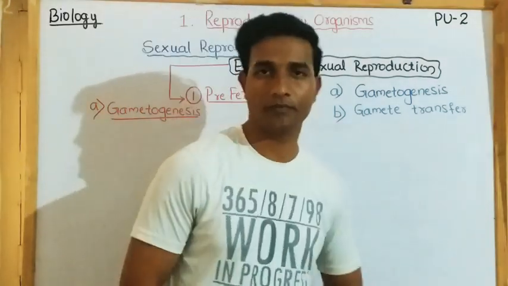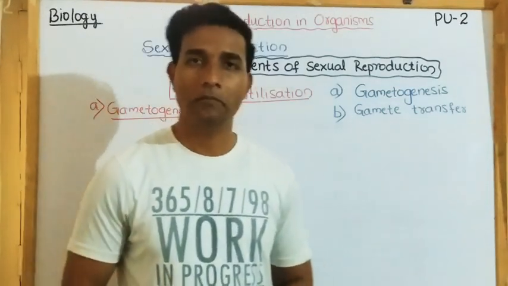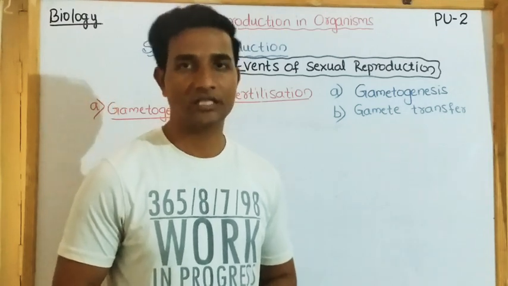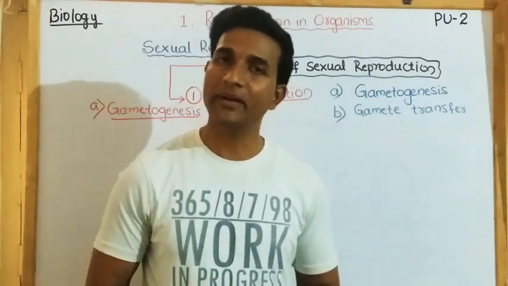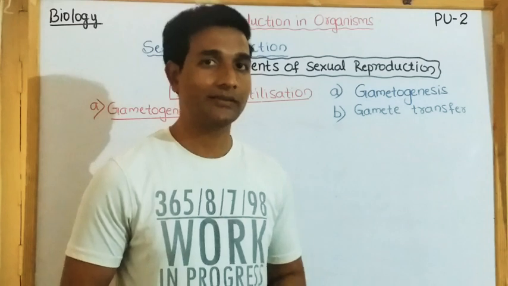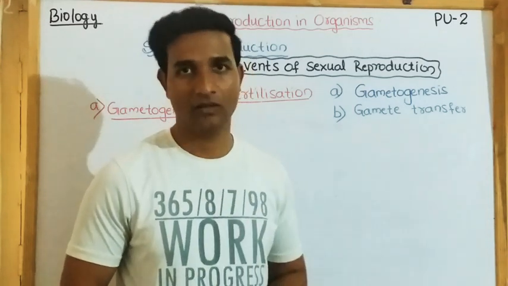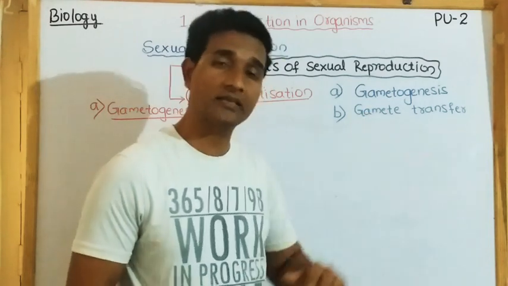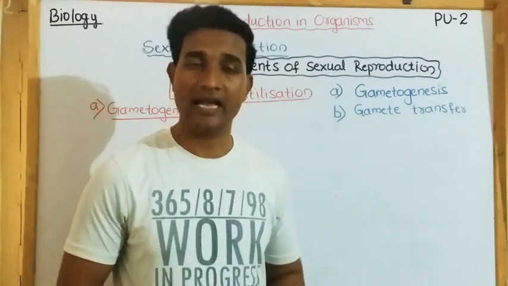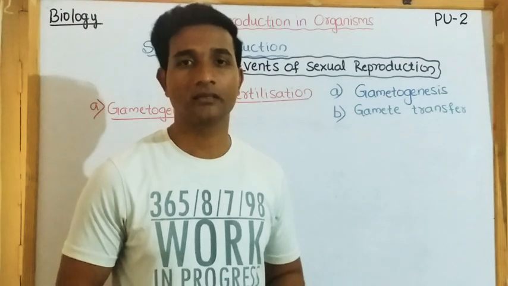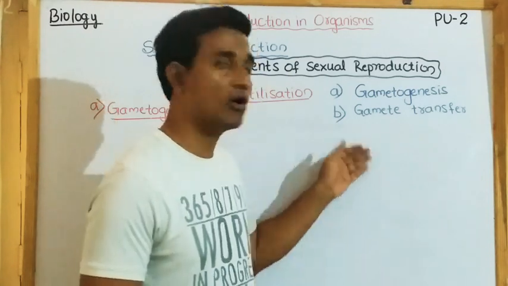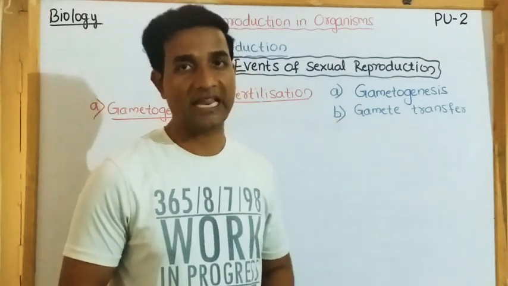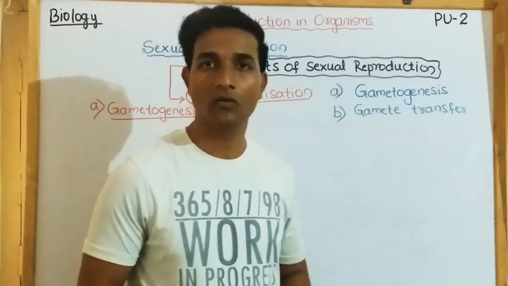Gamete transfer. When you observe male and female gamete, male is motile, female is stationary. So the motile male gamete has to reach the egg, which is stationary. For that purpose, lower organisms which live in water, like algae and bryophytes, have male gametes that move and reach the stationary female gamete by water.